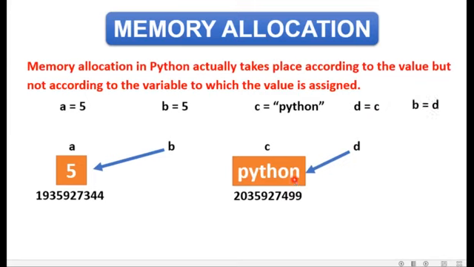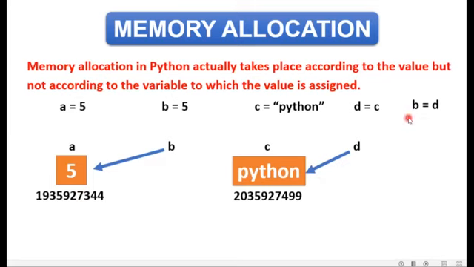Another example: if I write one more assignment statement, b is equal to d. Now please understand it carefully, as this is a little bit tricky. Earlier b was pointing towards the memory location holding an integer value, and d is pointing towards the value which is of string type.